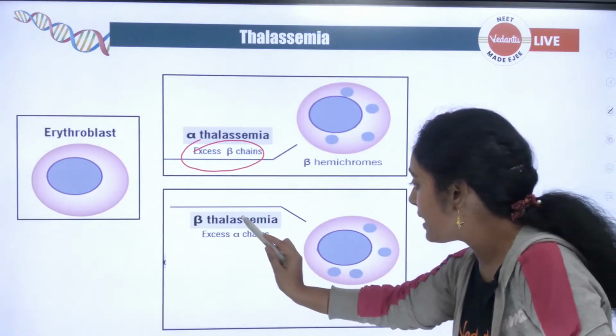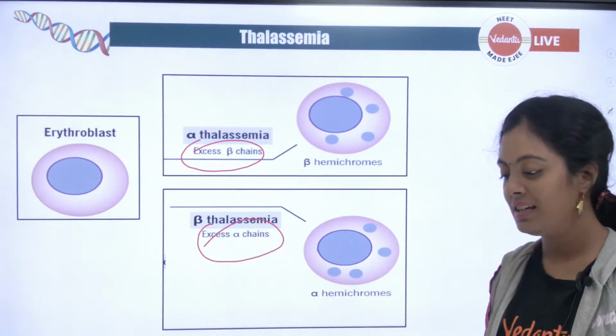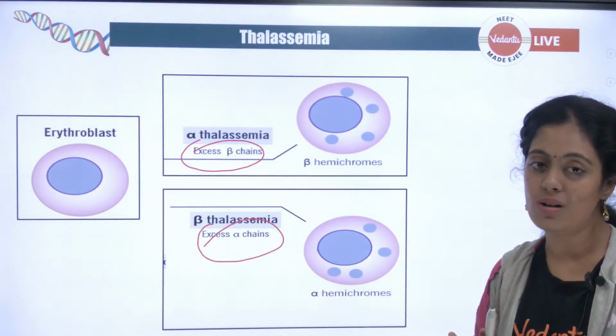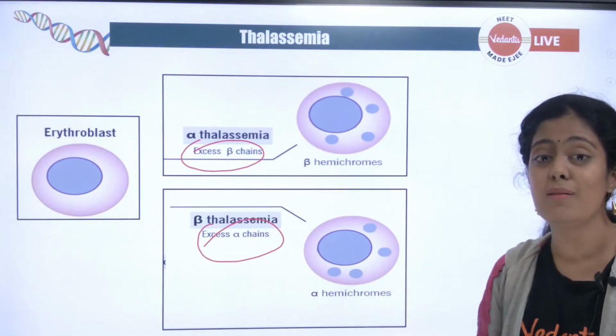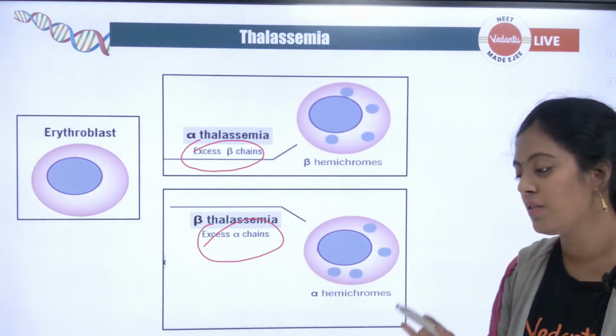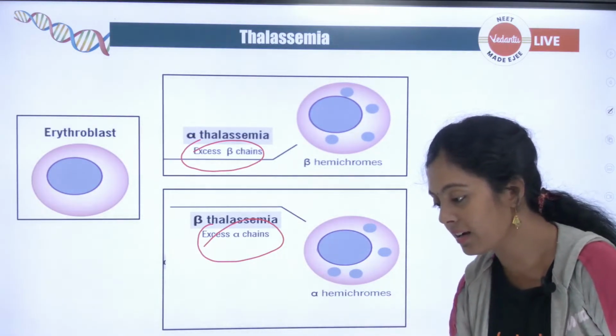இப்போ beta thalassemia la excess of alpha chains irukku. This is very, very important. So thalassemia by itself is a quantitative problem. Yes, it's clear. Okay, great, great.